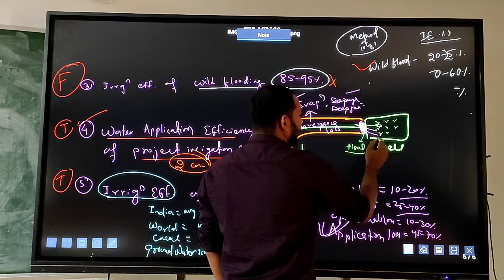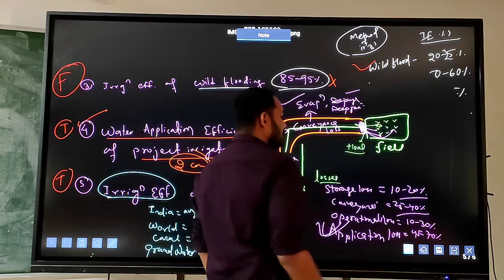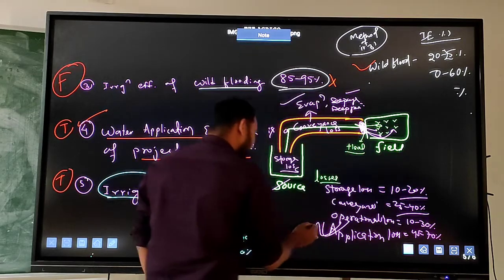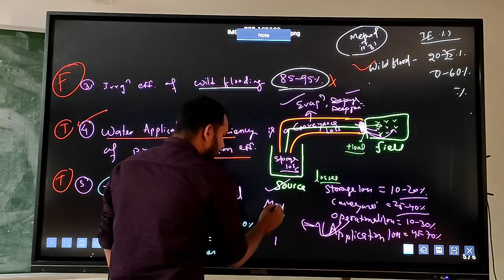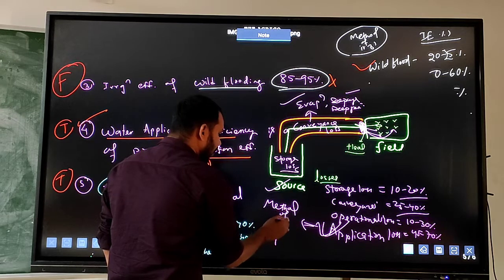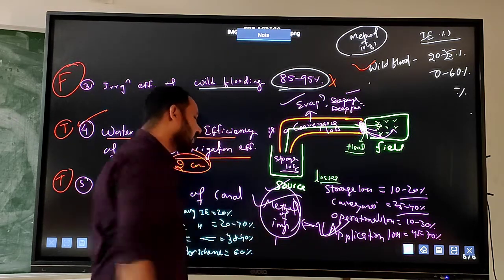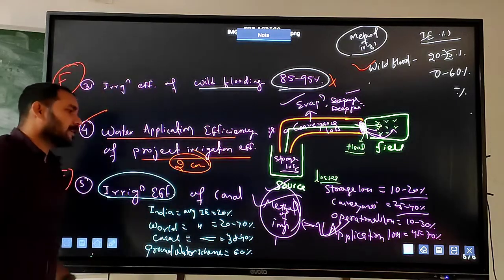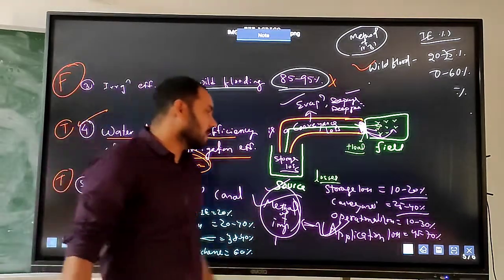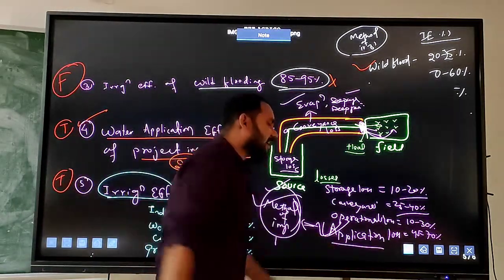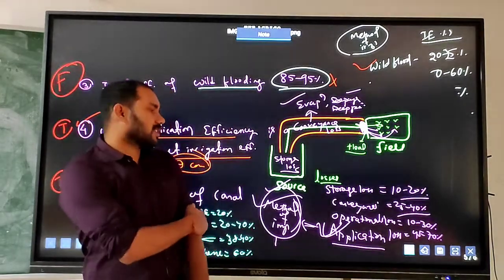This will be decided by the method of irrigation, whether it is wild flooding, furrow irrigation, drip or sprinkler. Based on this, application loss is 45 to 70%.